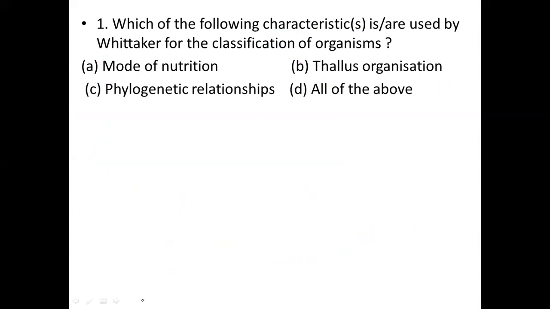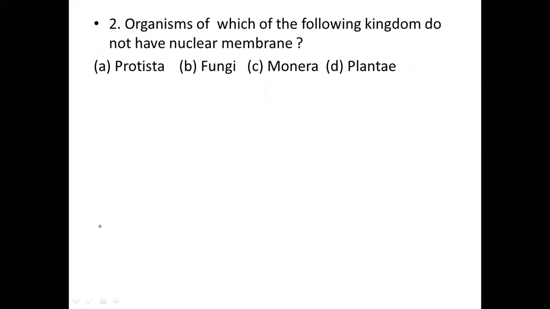This is the second question. Organisms of which of the following kingdoms do not have a nuclear membrane?